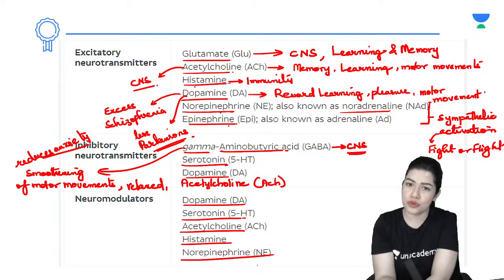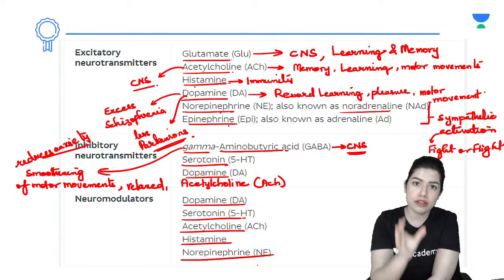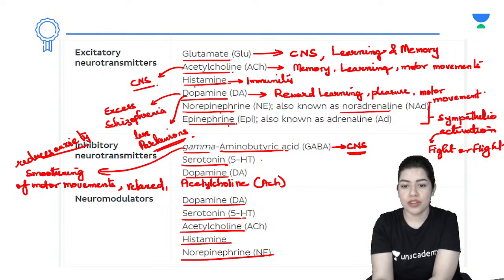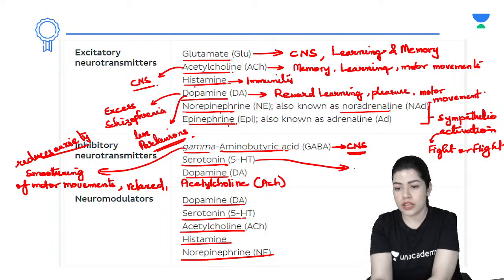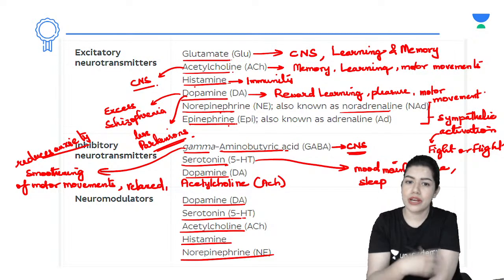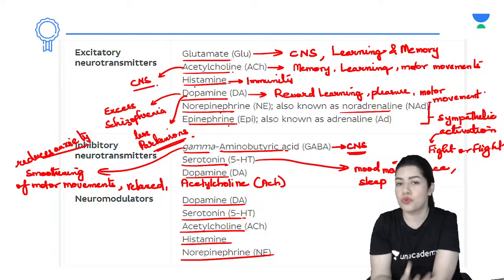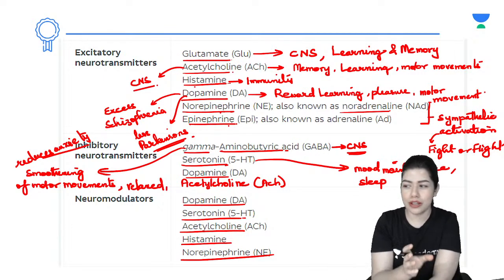Then serotonin is mostly inhibitory and it is also a neuromodulator, like norepinephrine is also a neuromodulator. Now we know that serotonin's role is mostly in the maintaining of mood. Mood maintenance, yes? And then sleep related function also. Somewhere it enhances learning also, but mostly it helps us in regulating our mood. So it does play somewhat of a role in learning also, but that's about it.